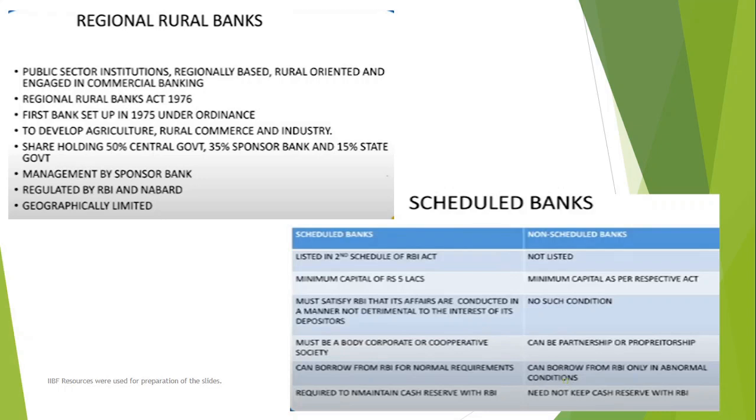Now here we have mentioned the difference between scheduled bank and non-scheduled bank. One difference is that the second schedule of the RBI Act clearly mentions which banks come under this category. Second, there is a minimum capital requirement of 5 lakhs. As of today, if you look at the current scenario, 5 lakh is nothing.